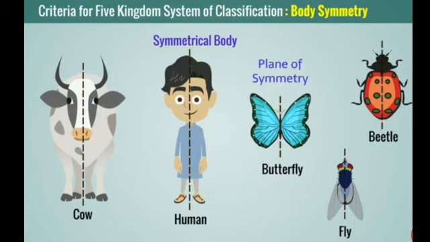Here in front of you, examples of symmetrical bodies are given. If you consider imaginary lines, you can see that the body is divided into two halves. These types of living organisms come under symmetrical body organization. This is also called bilateral symmetry. In this type of body there is only one imaginary axis through which we can get two equal halves. Cow, human, butterfly, fly, and beetle are examples of bilateral symmetrical bodies.